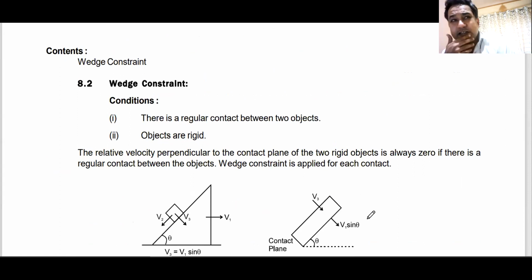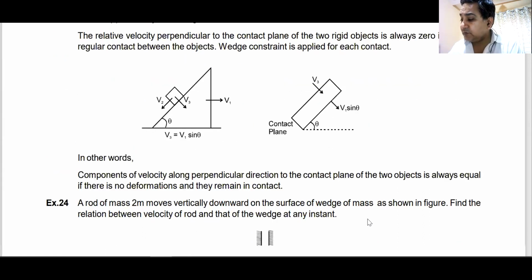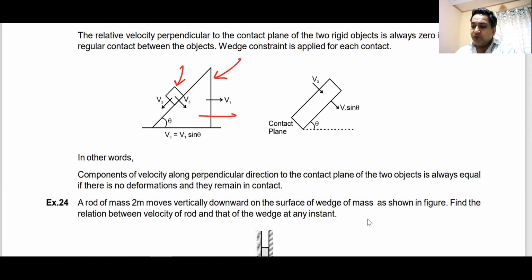Okay. Then there is one thing that most of the students don't understand, which is this wedge constraint. I told you this wedge constraint. Now, if a block is on this wedge, when the wedge moves, the block also moves. With respect to the block, the wedge moves like this. With respect to the wedge, the block moves like this. But with respect to ground, the motion of this block is very complicated. Anyways, this is how it moves.